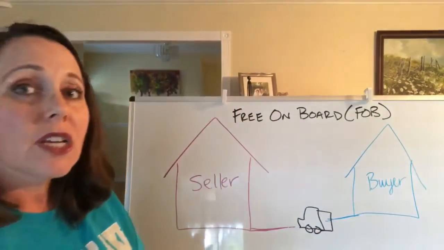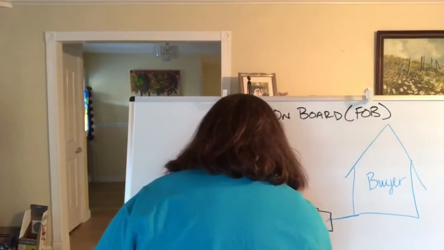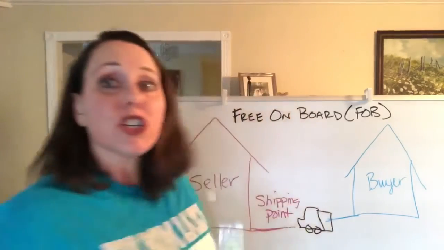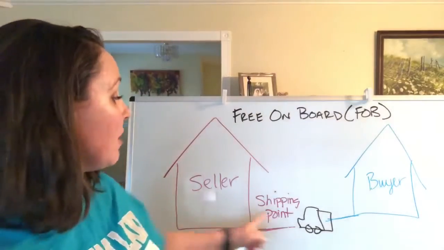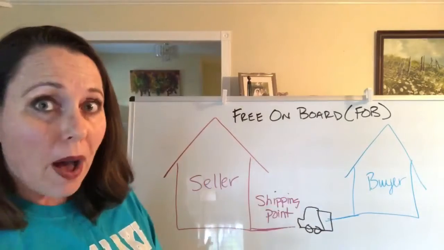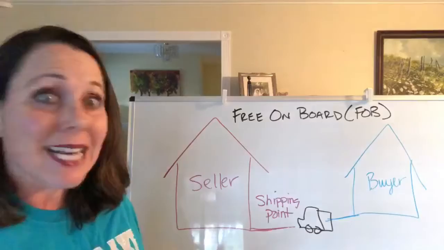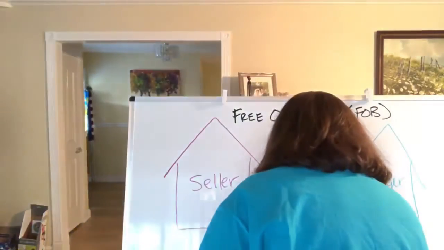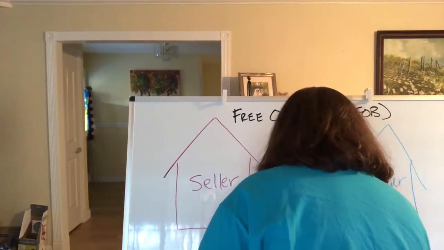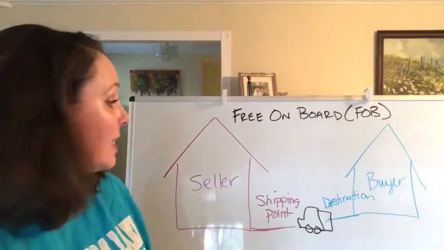Our seller's shipping dock is called the shipping point. The buyer's dock, where the truck is going to drop off the goods that have been purchased, is going to be the destination. Hopefully you can read that. The buyer's dock is the destination.